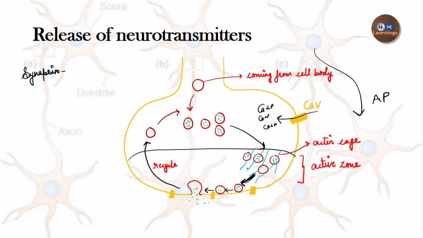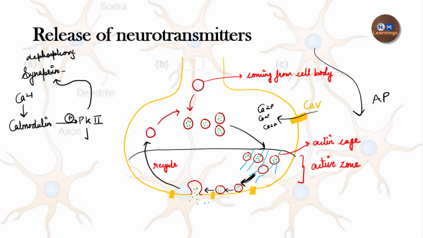So how does it happen? When calcium enters the presynaptic neuron, it causes the activation of a protein called calmodulin. Now this calmodulin will activate a protein kinase, which is called protein kinase 2. This protein kinase will cause the dephosphorylation of the synapsin.